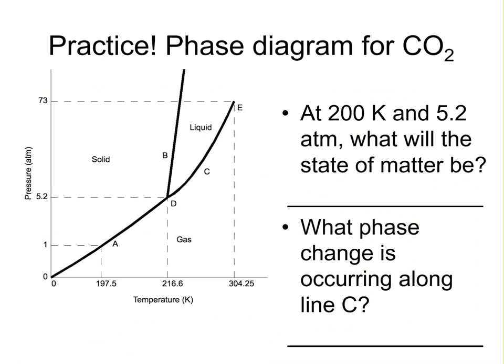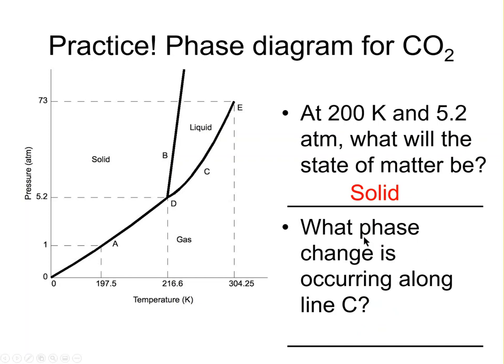All right, so the first one gives us a temperature and a pressure, and it says, what will the state of matter be? So it says 200 Kelvin. So here we are, 200 Kelvin is probably right around here, in between 197 and 216, and 5.2 atmospheres. When we plot our point, it ends up right here. So we would say our matter is in the solid phase.